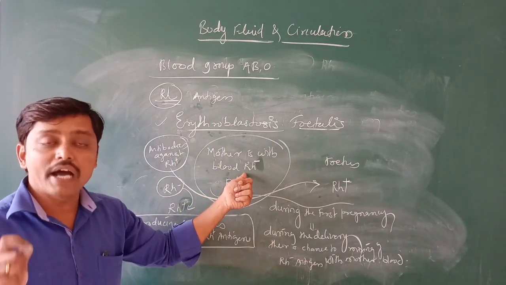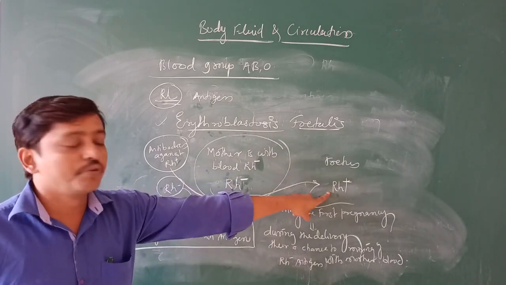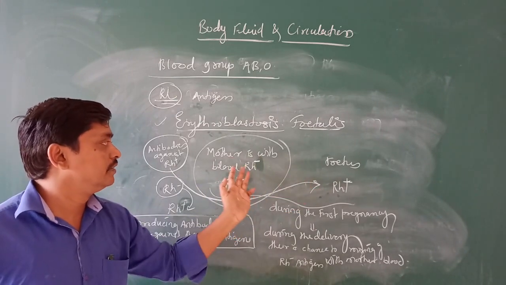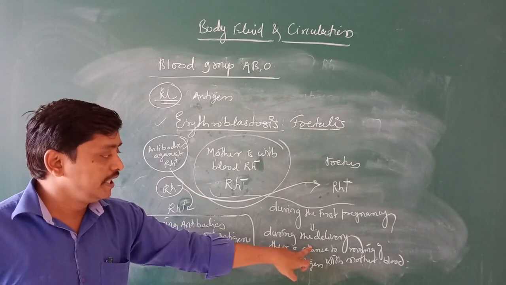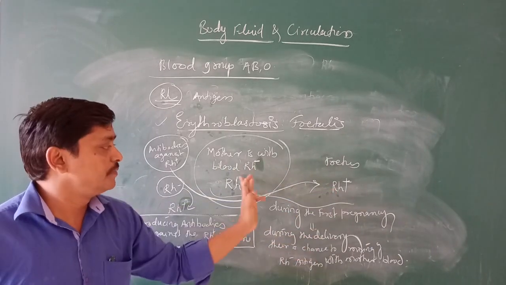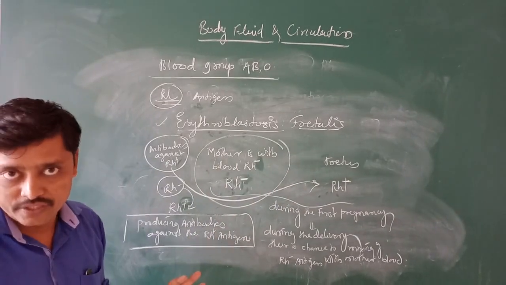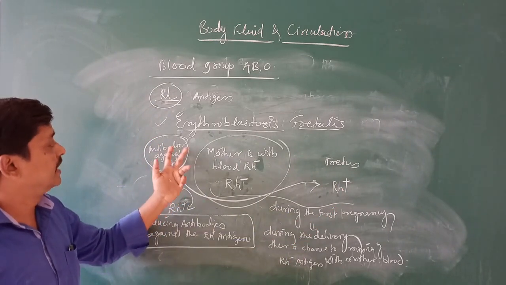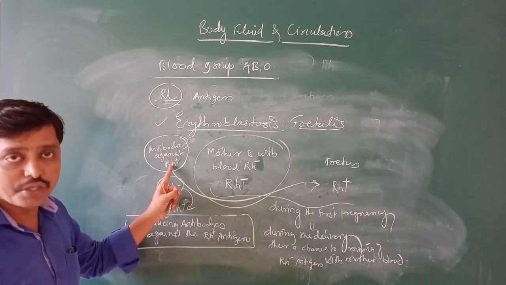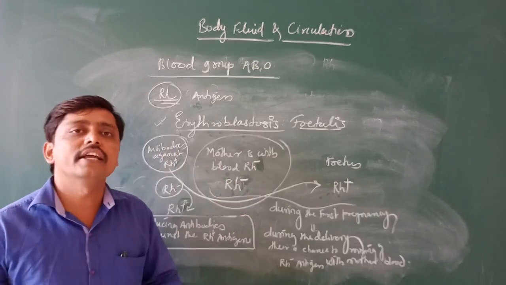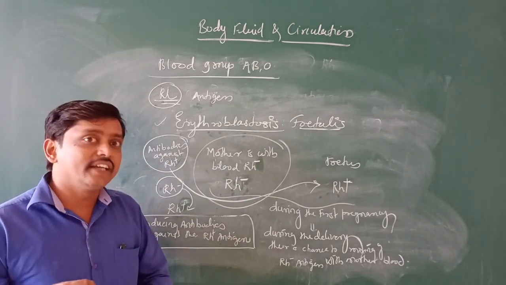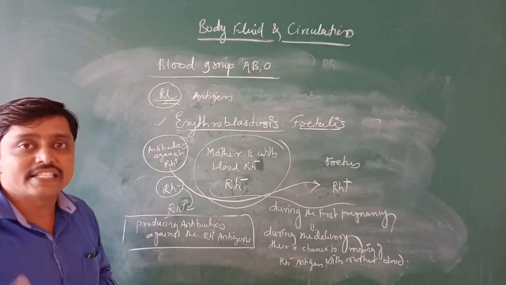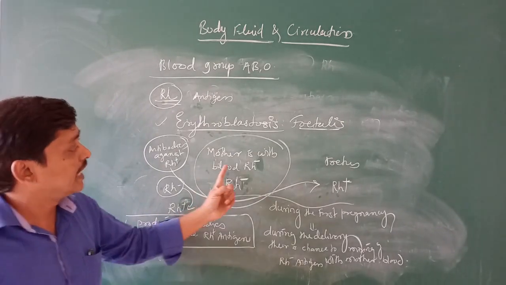Mother is with the blood group Rh negative, fetus is with the blood group Rh positive. During the first pregnancy, there is no exposure of blood of mother and fetus. But during the delivery, there is a chance of mixing of these two types of blood. Then, if this Rh positive enters the mother's blood, that time mother will start producing the antibody against the Rh positive because she doesn't have the Rh positive. She produces antibodies. Again she is going to protect herself.